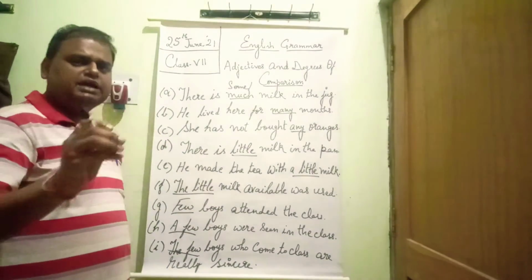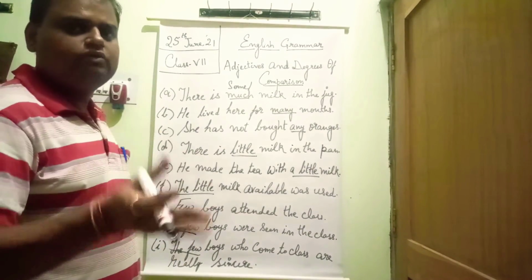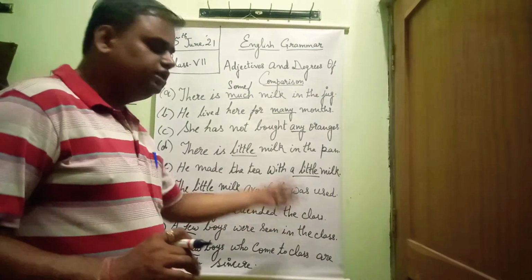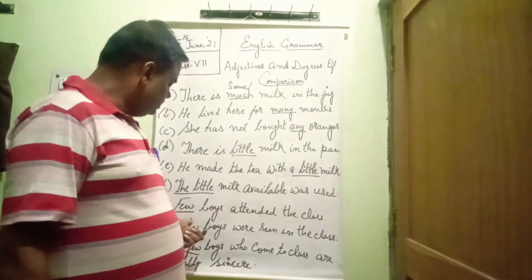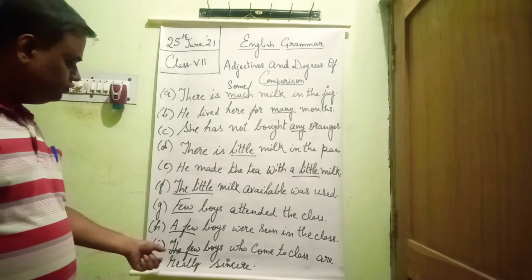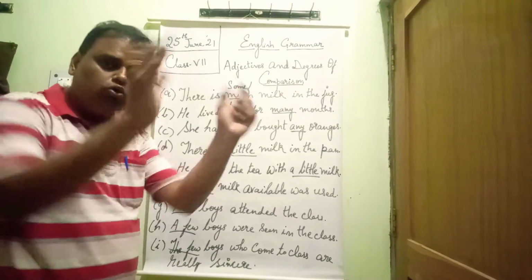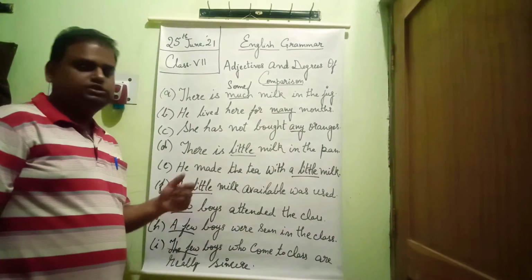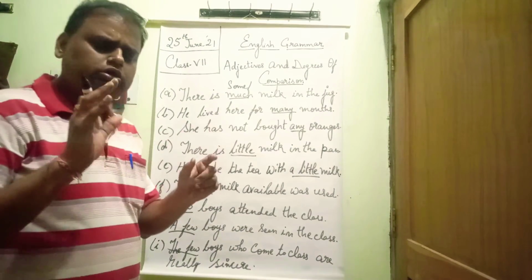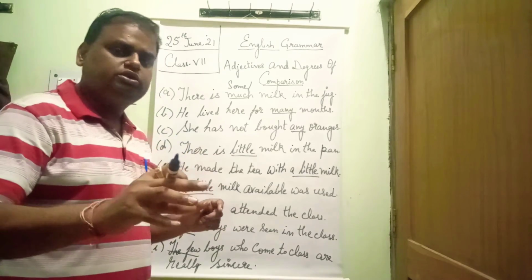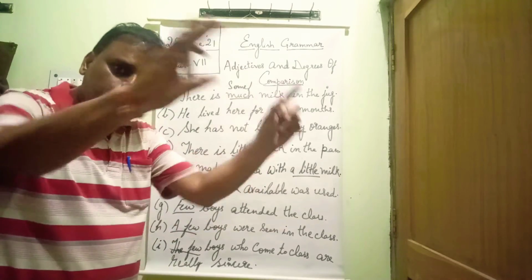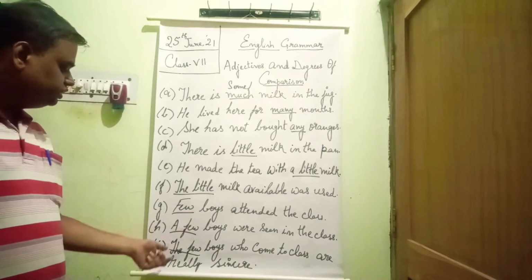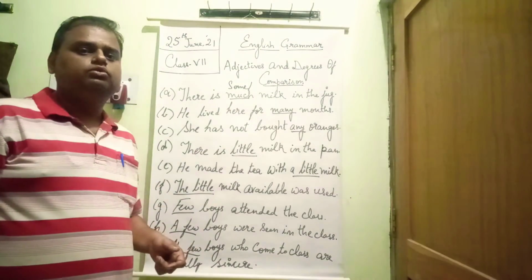A few means at least some students, 4-5 students, we can say. A few boys were seen in the class. So a few is better than few, and the few is also few but whole. Suppose I say the few boys who come to class are really sincere. Although few boys are coming, the few means the whole of the boys who are coming are really sincere. So this is the basic difference between few, a few and the few.